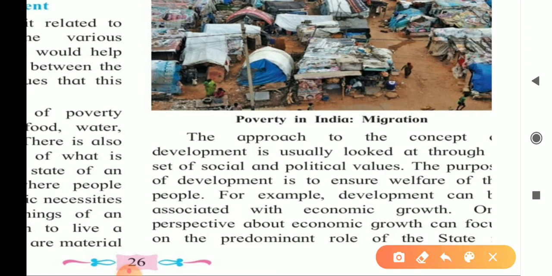Under the title of development, give first point, write the first number. The approach to the concept of development is usually looked at through a set of social and political values. The purpose of development is to ensure welfare of the people.